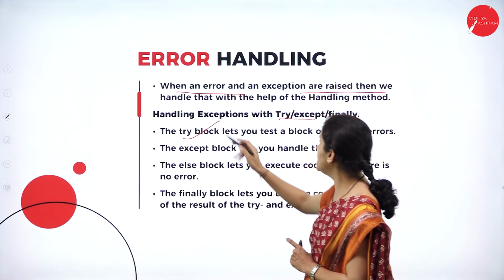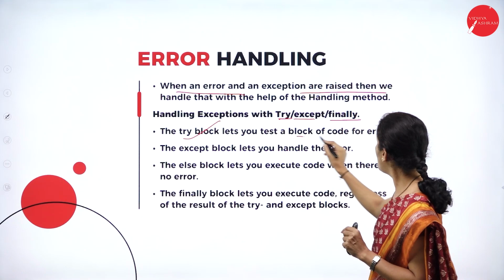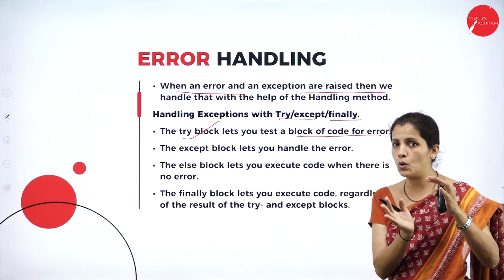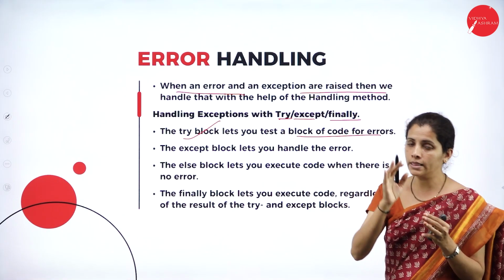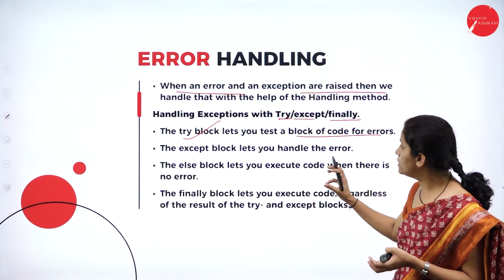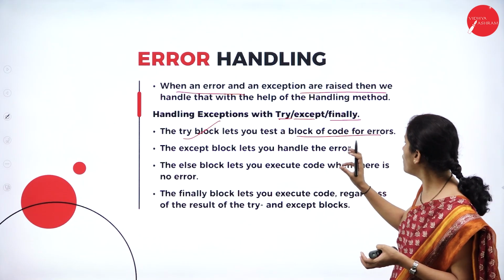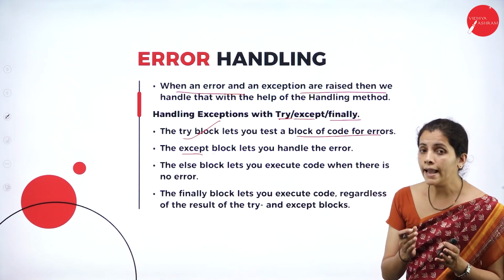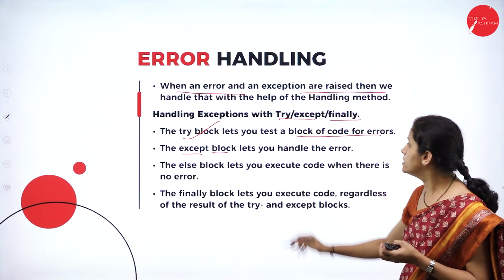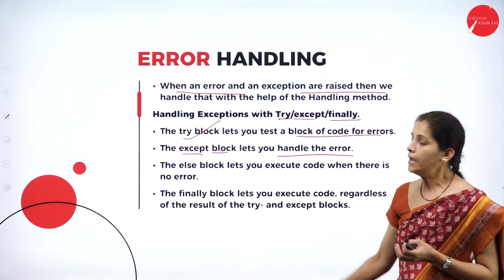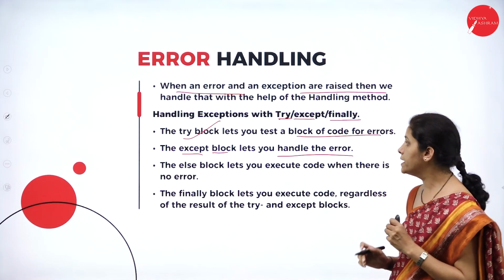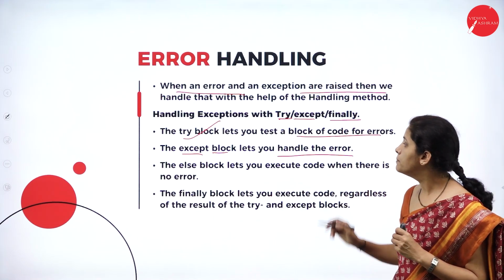The try block tells you to test a block of code for errors. So think that I have written the code, and where am I going to place it? Within the try block. Try tells the programmer to test a block of code for errors. Then what about except? The except block tells you to handle the error. If the try block generates any error, that must be handled by the except block.